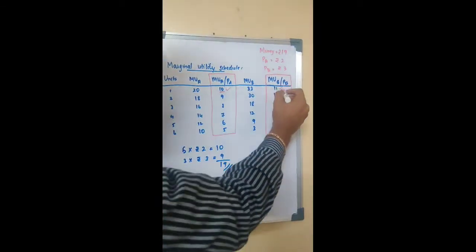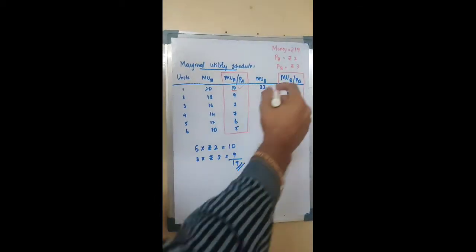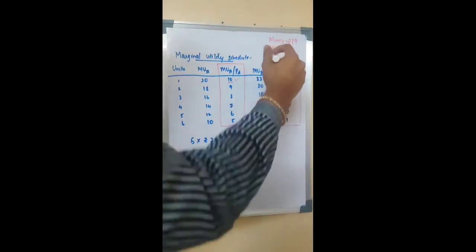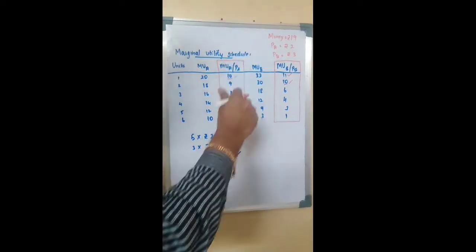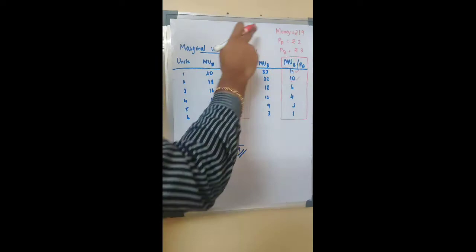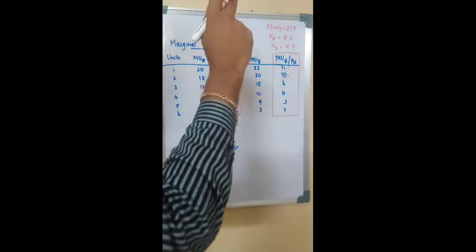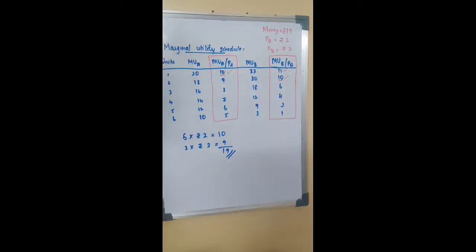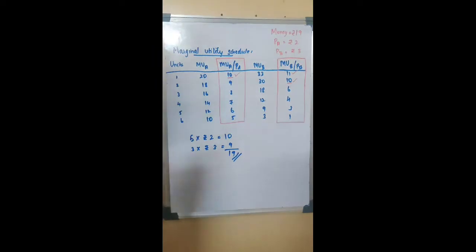Now we have three goods, two of product B and one of product A. Still we have money with us. When we consume two of product B, that is 2 into 3, plus one of product A, that is 1 into 2, we are using only 7 rupees of the total money we have. So we keep on proceeding till we achieve the total satisfaction.